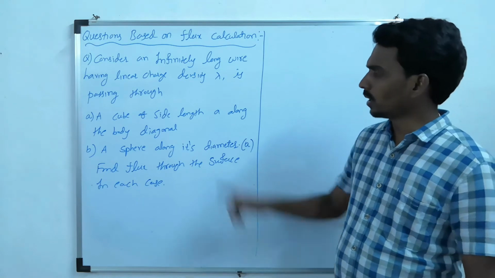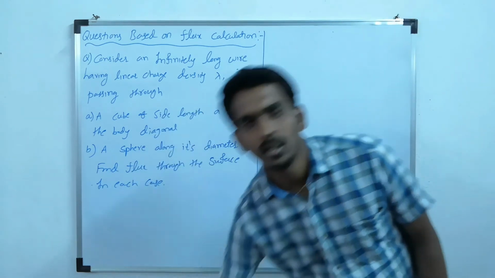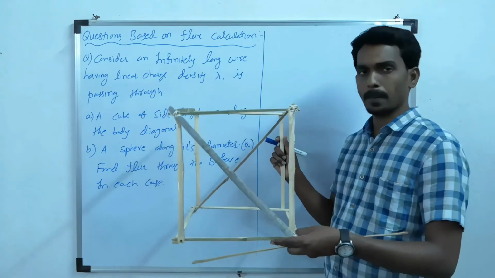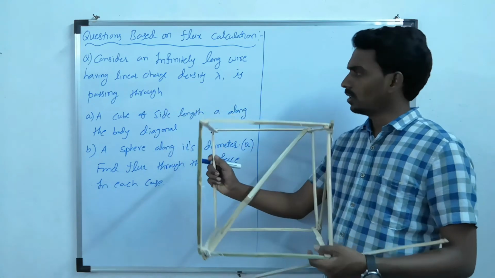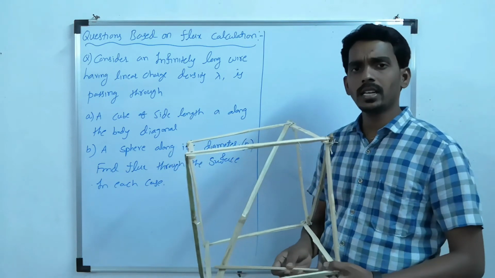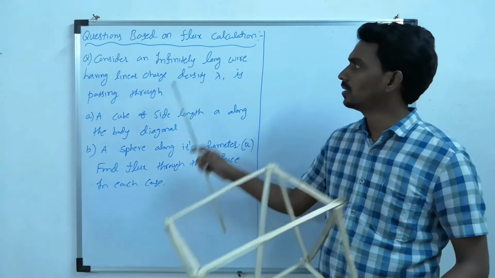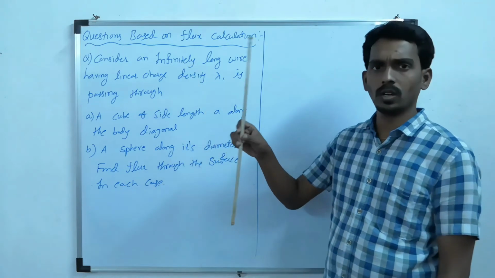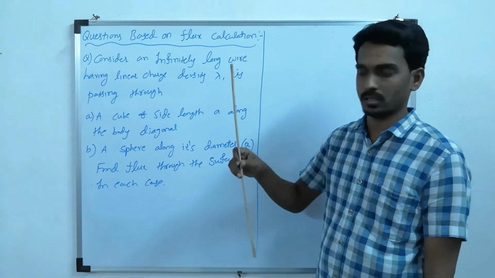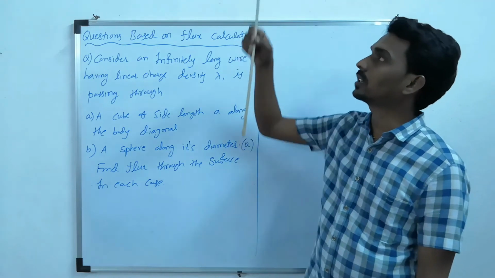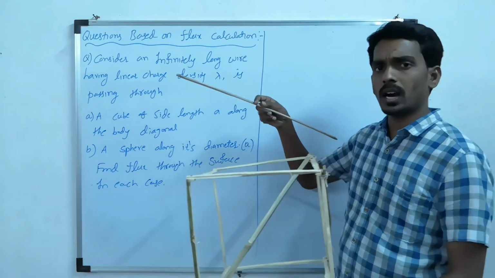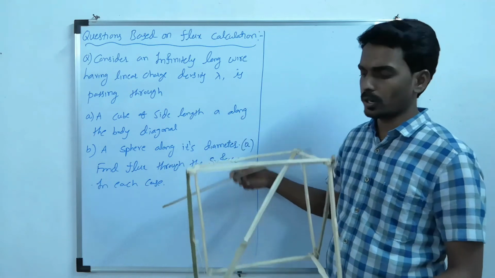Now to make you understand this, just take one cube. So consider this is the cube. Now what they are telling is a linearly charged infinitely long wire. One wire is of very long length, infinitely long. Let's consider this is extended in this direction. Now it is passing through the body diagonal. Body diagonal means what?